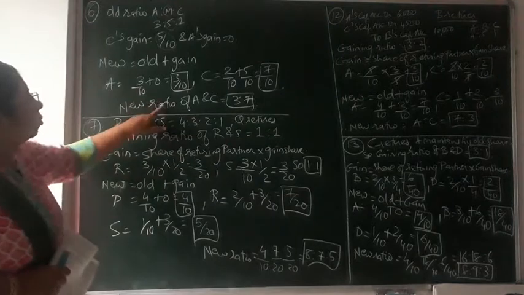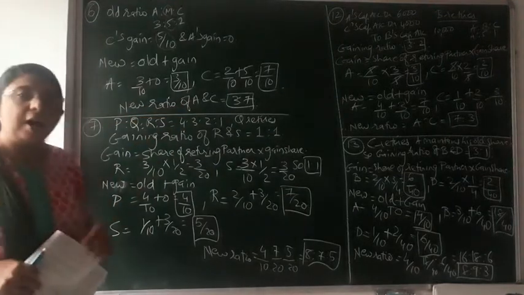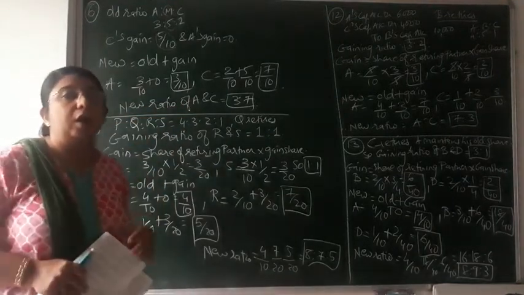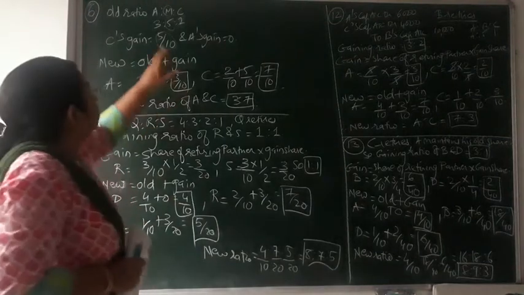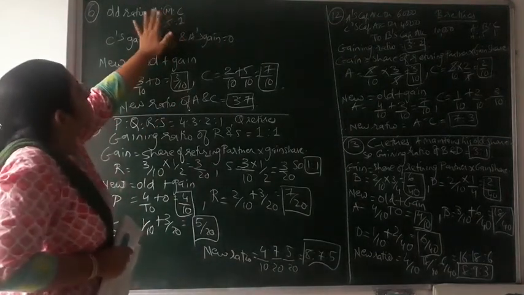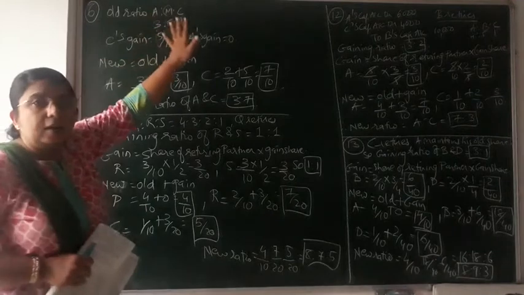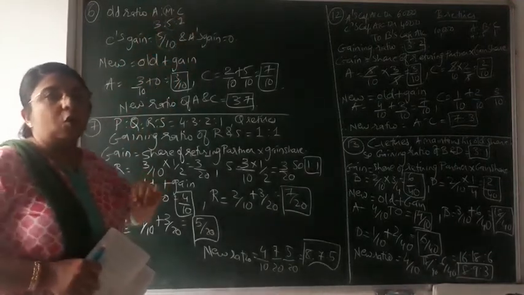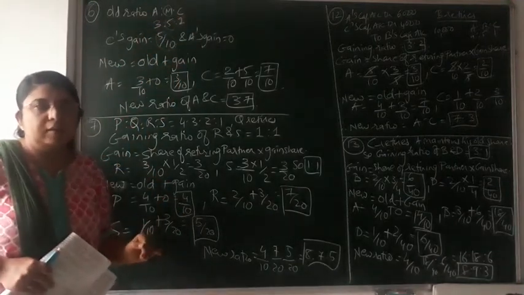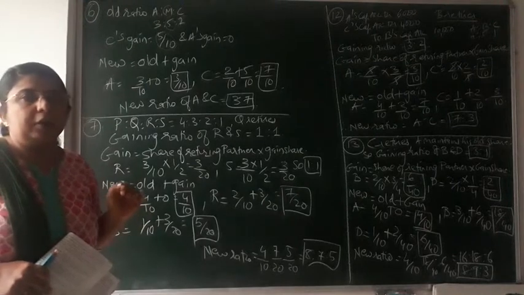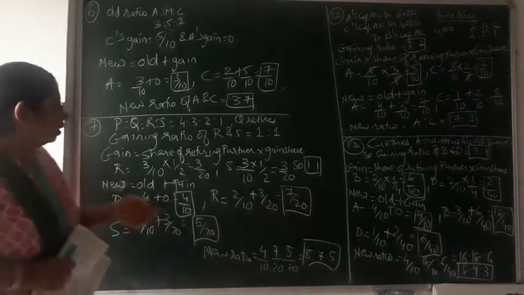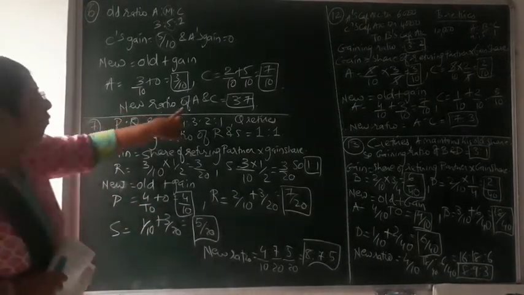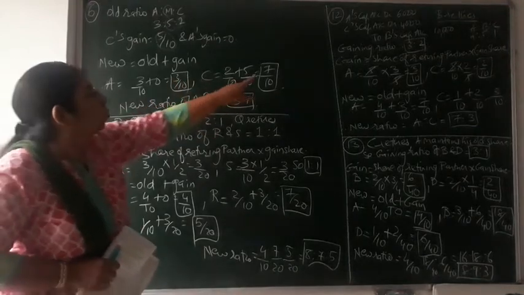The new ratio of A and C will come after deducting the share of the retiring partner. Over here the retiring partner is M. So subtracting M, the remaining two partners are A and C. The new ratio will be of the remaining or continuing partners after the retirement of one of the partners. So over here the new ratio of A and C would come to 3:7.